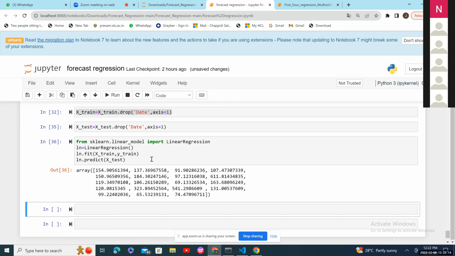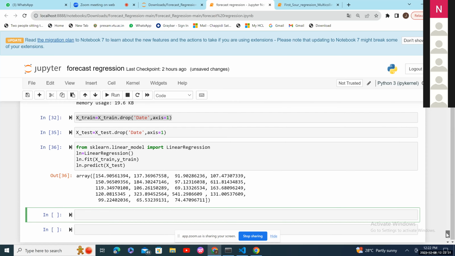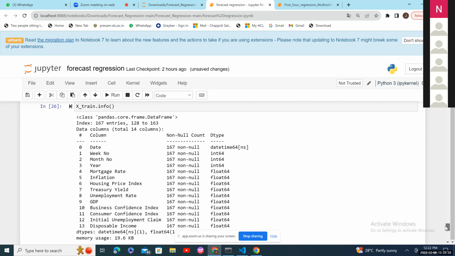So we need to compare our y test and these prediction values both. Can you check y test in the below cell? Check y test here. So you need to see how the difference we are predicting, whether the model is predicting correctly or not. Can you print the y test below? Yeah, in that cell, print y test. Yes.